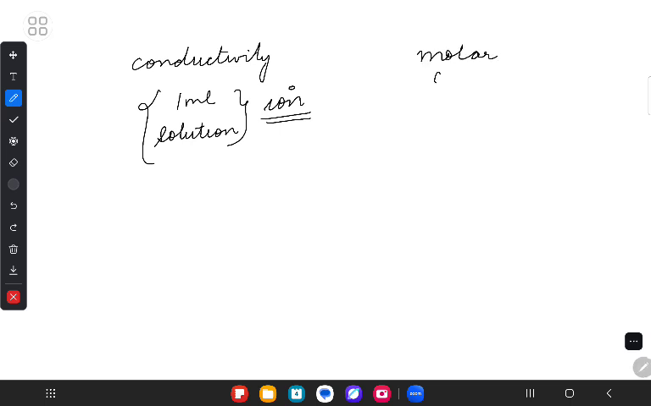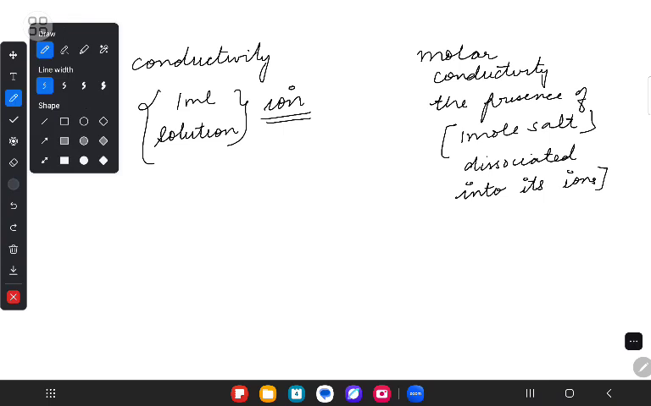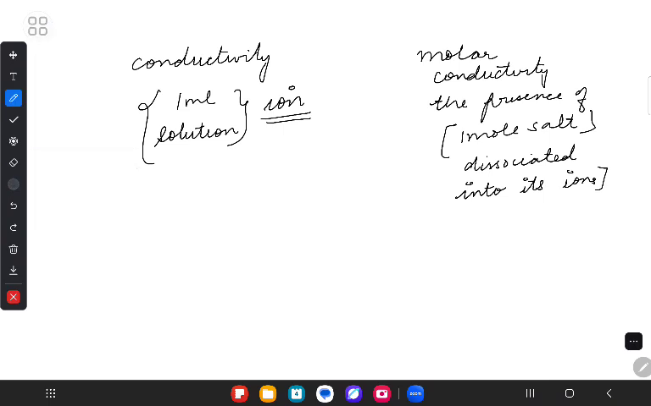Another is molar conductivity. Molar conductivity means the presence of 1 mole salt, which is dissociated into its ions. Are we understanding my point? So molar conductivity is the presence of 1 mole salt dissociated into its ions.